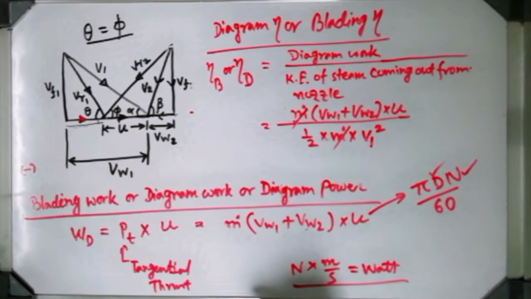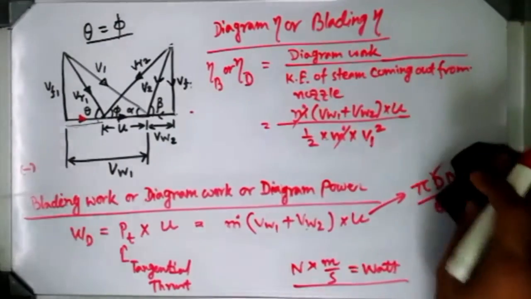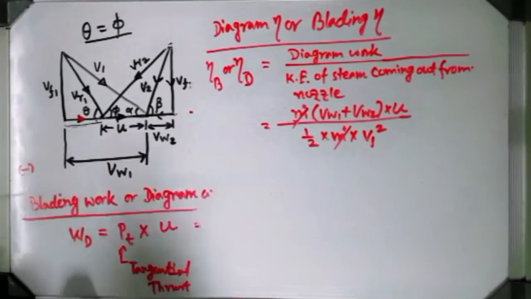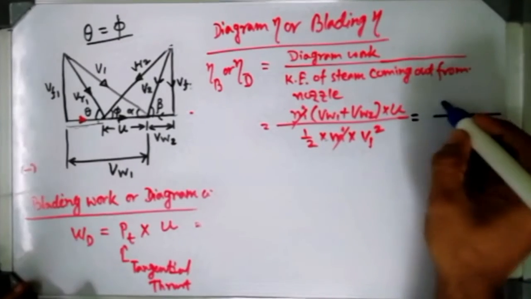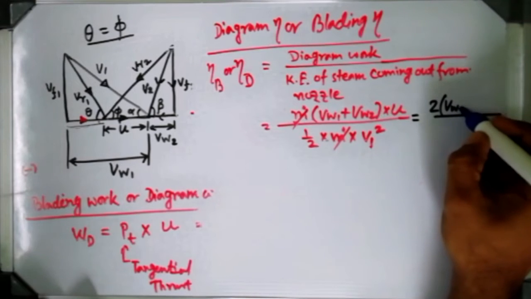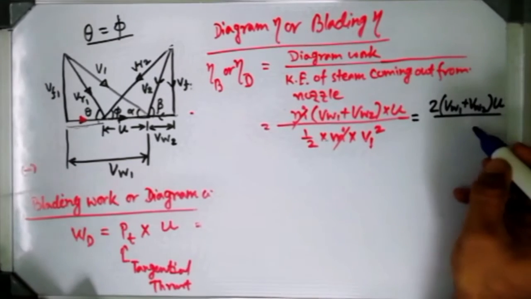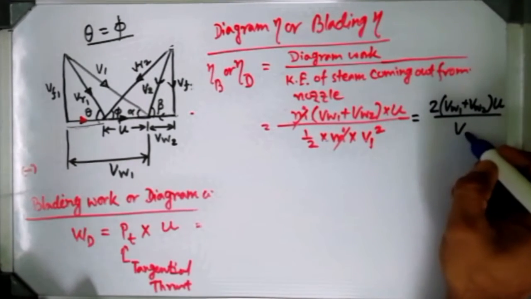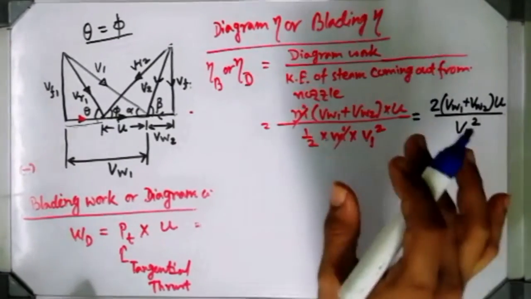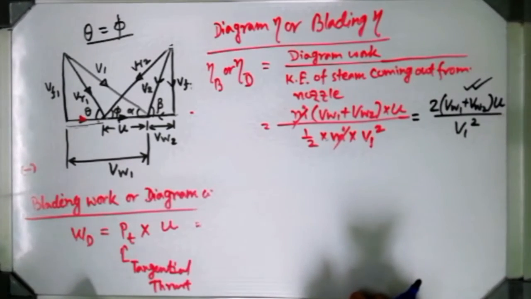So the final expression will look like this: the 2 will shift to the numerator side, so it is 2 (Vw1 plus Vw2) U divided by V1 squared. That is the diagram efficiency or blading efficiency. This term is very important. Most of the time this term is asked to be found out.